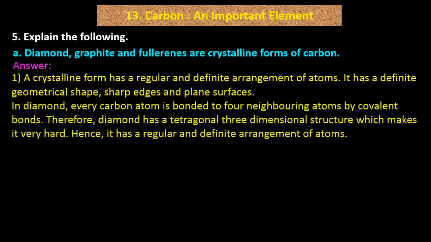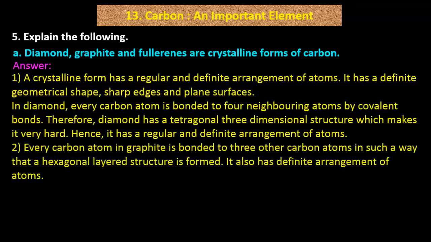In diamond, every carbon atom is bonded to 4 neighboring atoms by covalent bonds. Therefore, diamond has a tetrahedral 3-dimensional structure which makes it very hard. Hence, it has a regular and definite arrangement of atoms.